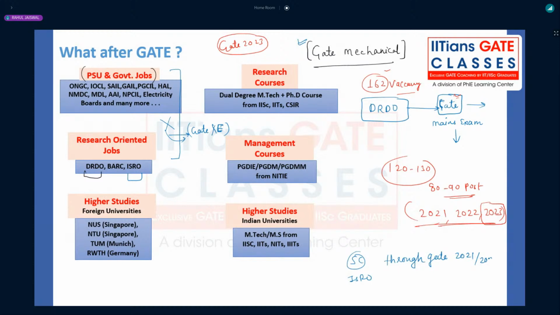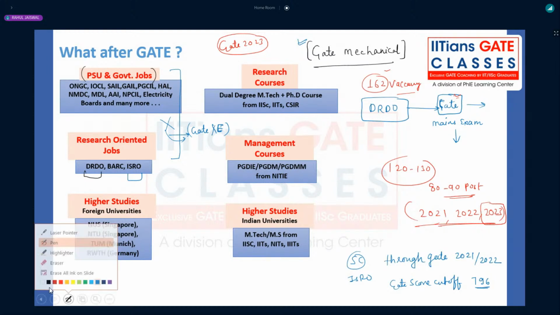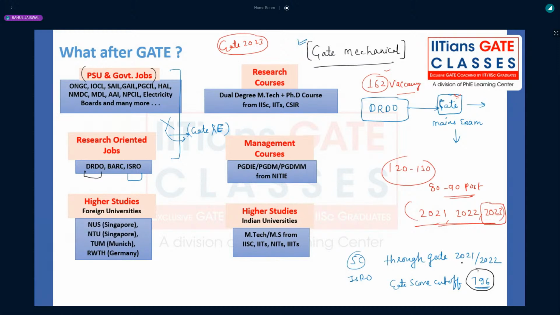The 2021 and 2022 scorecard, right? Whatever the GATE score you have, I agree with the fact that the GATE score went too high. That was around 796, right? So for 2022, that was like a 280 cutoff rank. And there was no category here, no general, OBC, SC, ST, all treated the same. So 796 was the cutoff for all the categories.